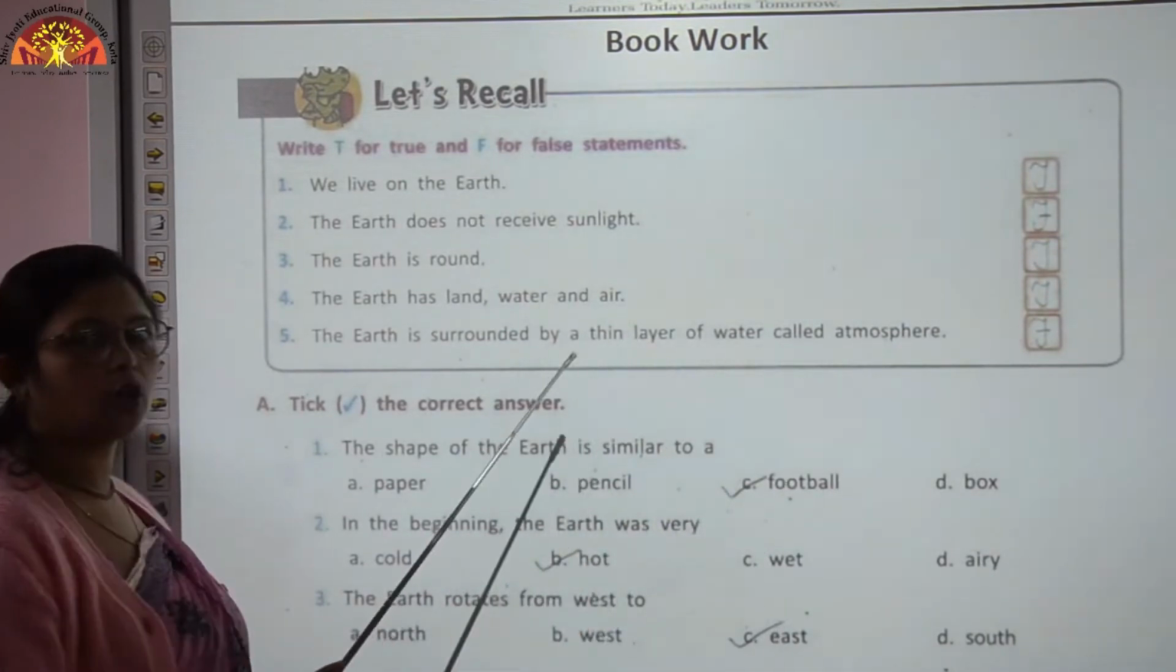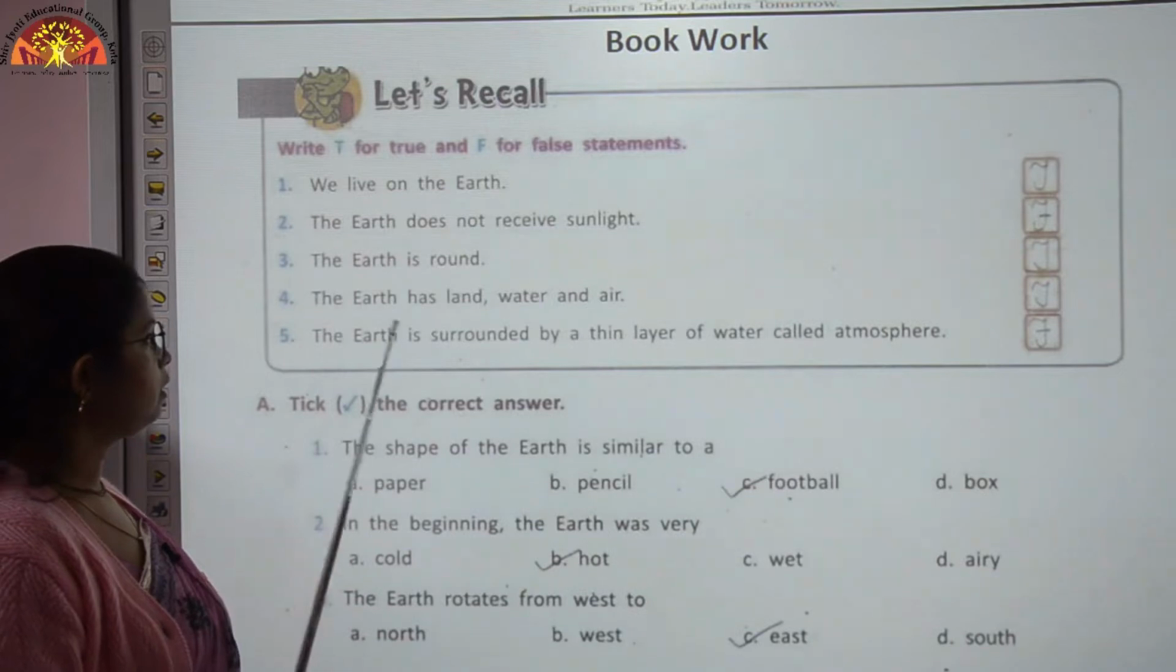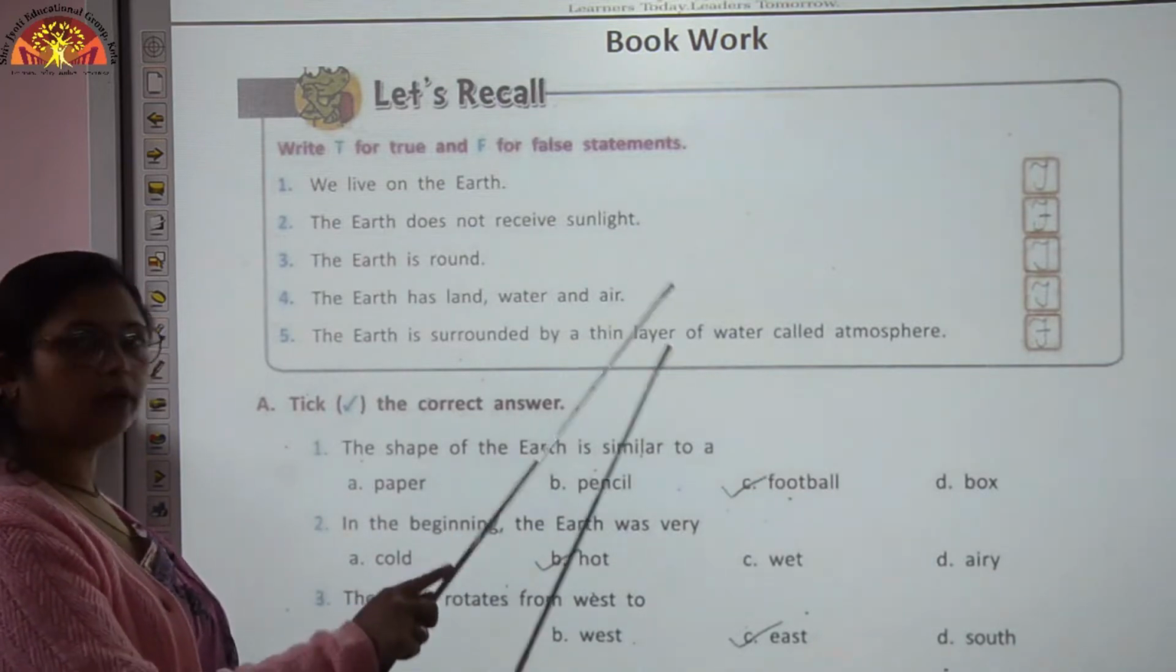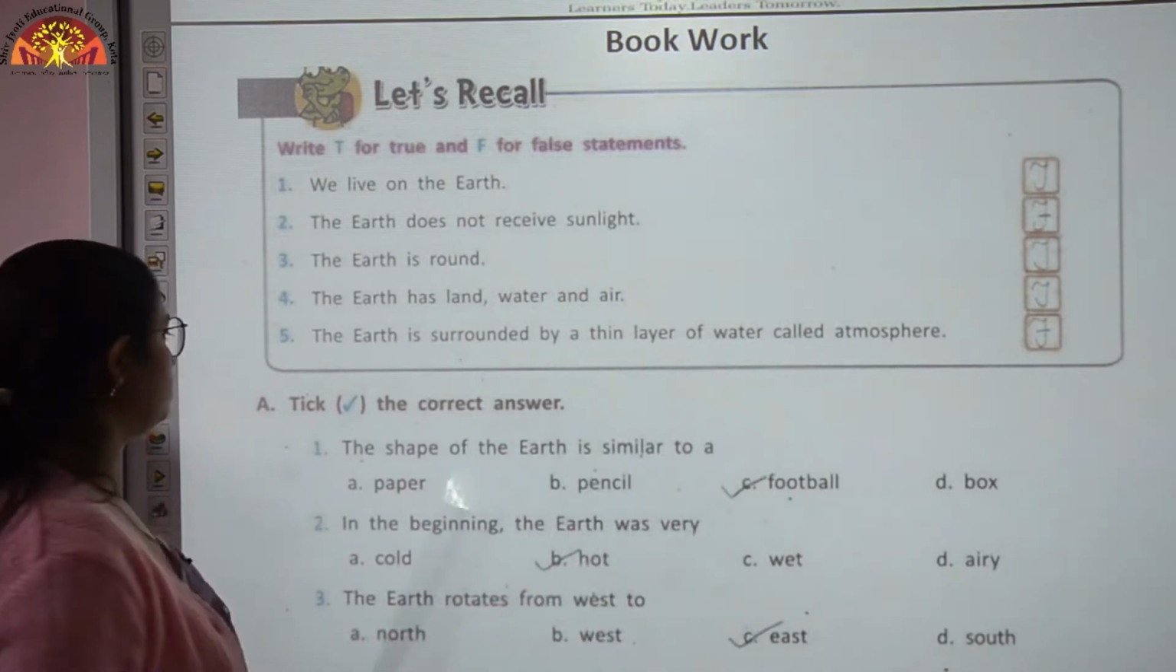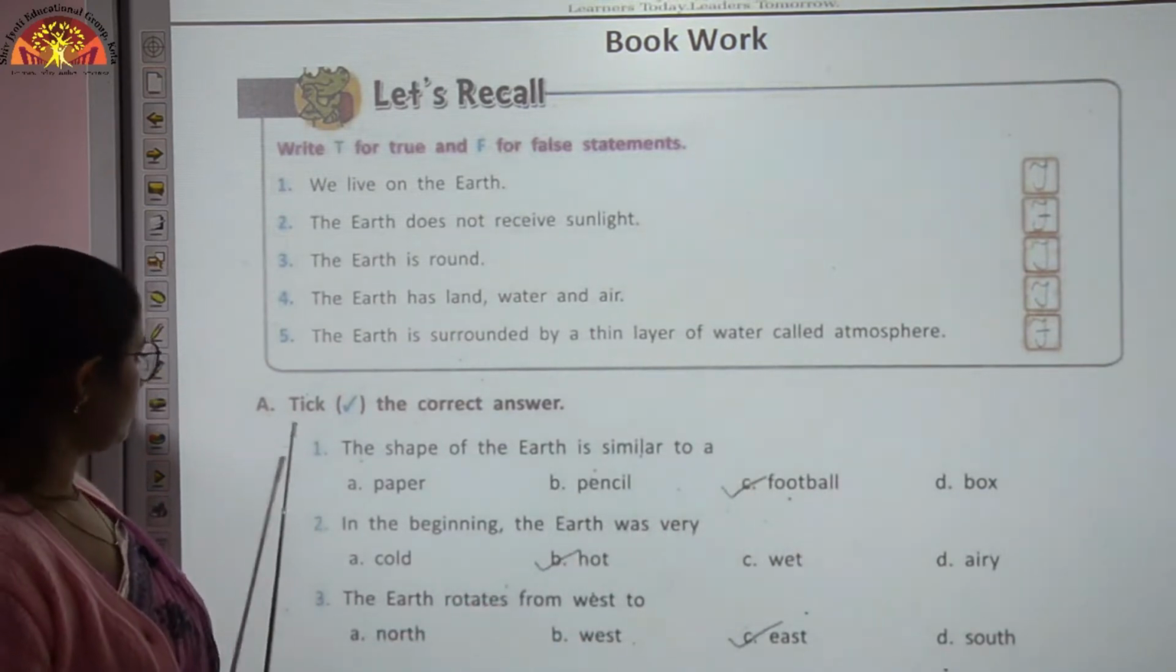Now children, this is not the correct statement because the earth is surrounded by a thin layer of air, and that layer of air is called atmosphere. Now we come to the next exercise.